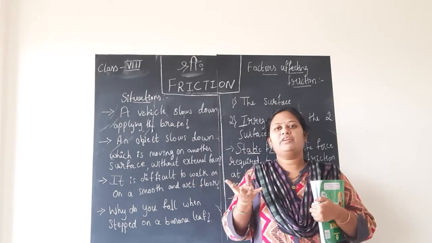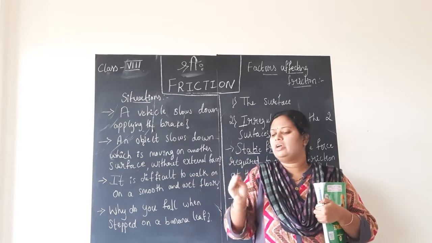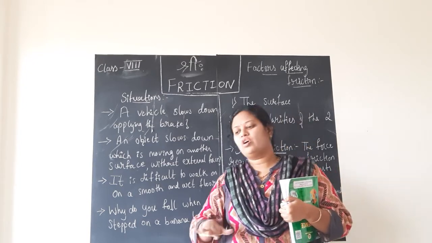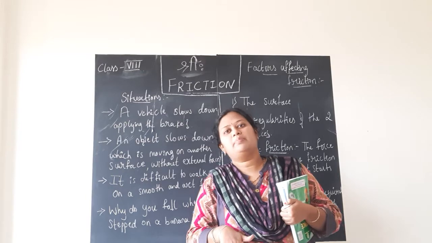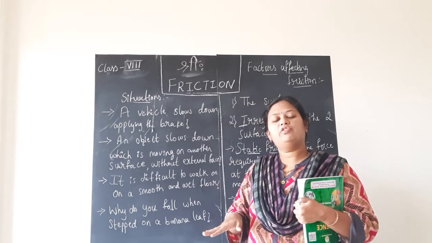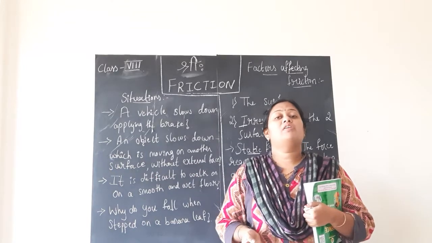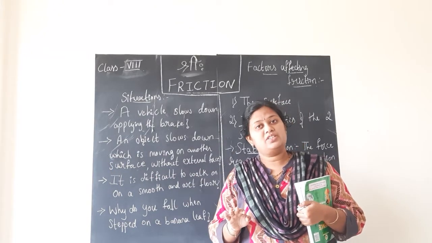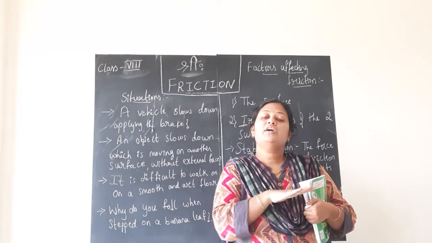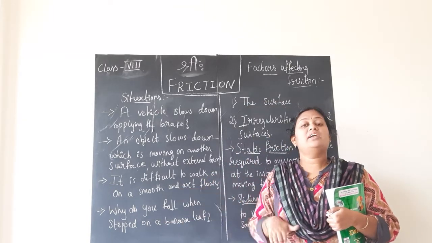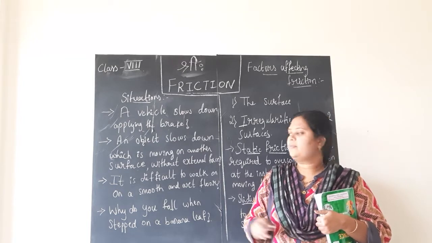If oil is spilled or soap water is spilled, children, or even just water, it is too slippery. If by mistake you keep a leg on such floors, you slide and fall down. Why? Because though the frictional force is there, the surface is very smooth in the case of slippery floors. That is the reason you fall down.